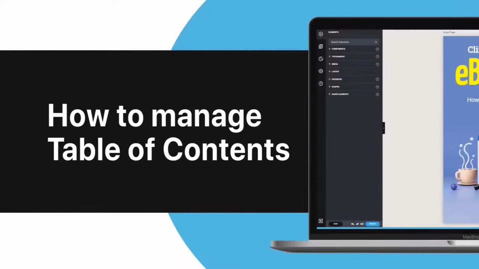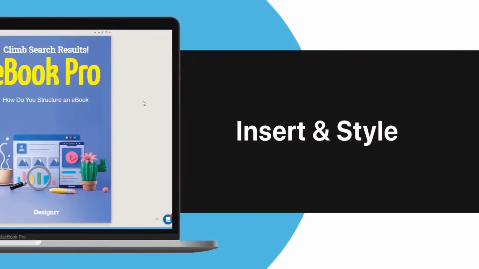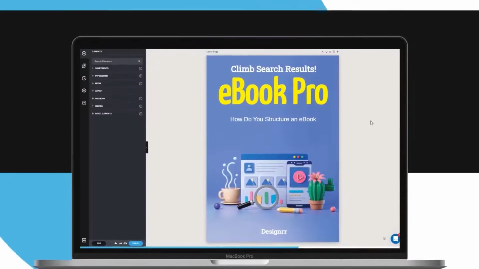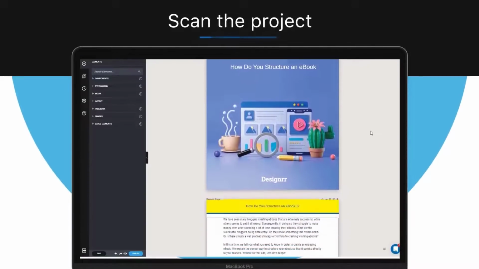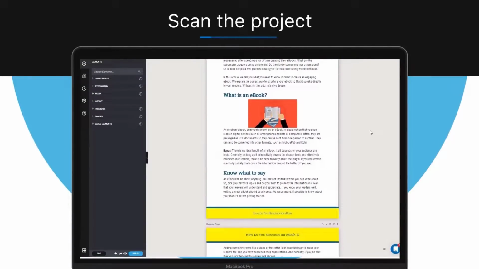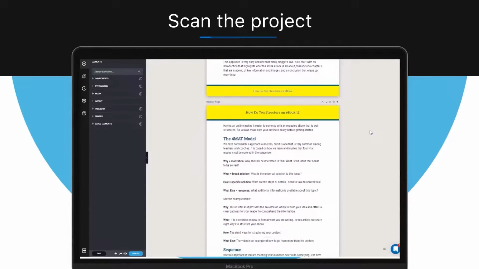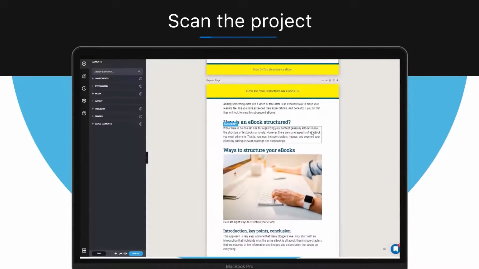How to insert and style a table of contents. In this video, we show you how to insert and style a table of contents. But before you start, it's important to scan through your project and make sure that all your chapter headings are labeled as H2 and the section headings, if you have any, are labeled as an H3, just like this.